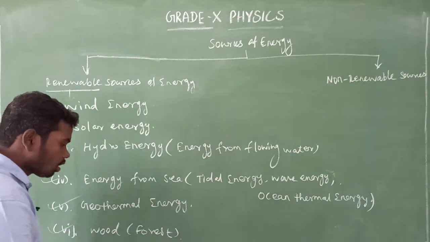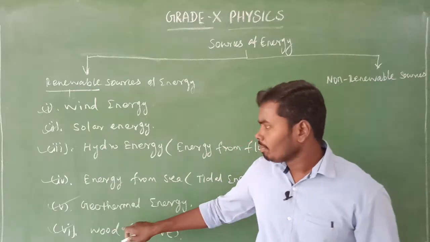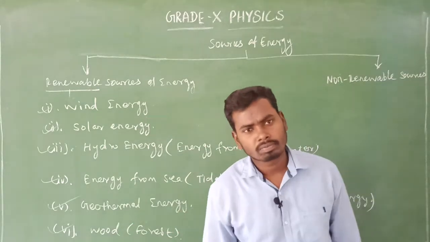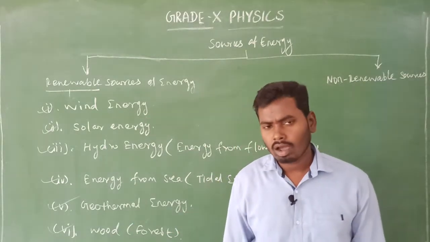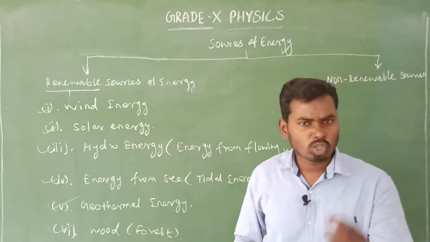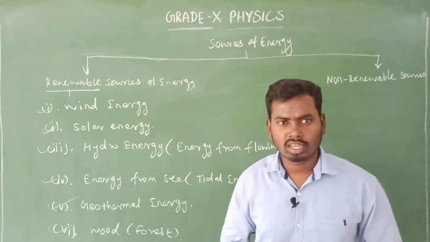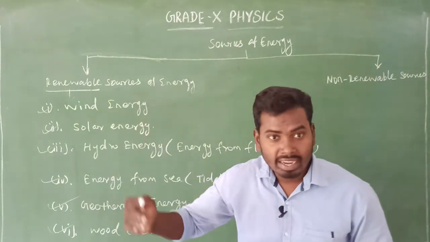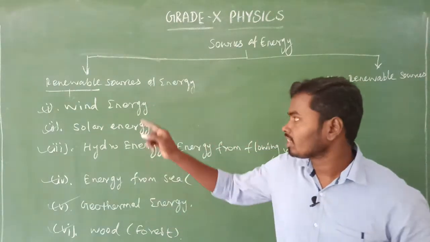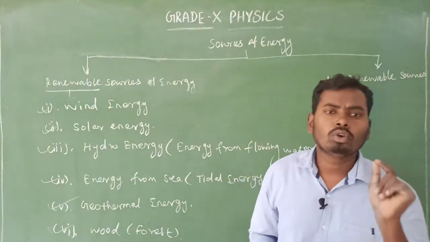Next, last one, wood. Do you think it will be under the category of renewable source of energy? Right or wrong? I will say that is right. How is it possible, you may ask me, sir, every day we have been cutting the trees in the forest, so the number of trees decreases day by day. How is it under the category of renewable source of energy, sir? Yes, that is a very good question.